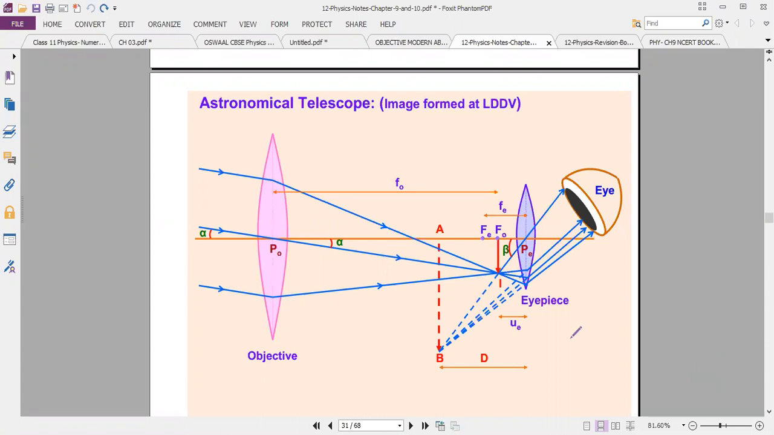Now the final image is formed at the least distance of vision. See here, the difference. Where do I place the object for the second lens, the eyepiece? Place the object between Fe and the optical center. In this case, I will get a virtual and enlarged image. So this is the enlarged virtual image. Two derivations are there; those two derivations also we'll discuss next class.